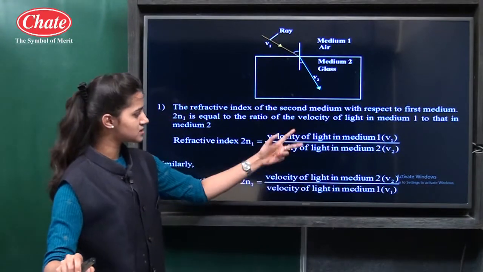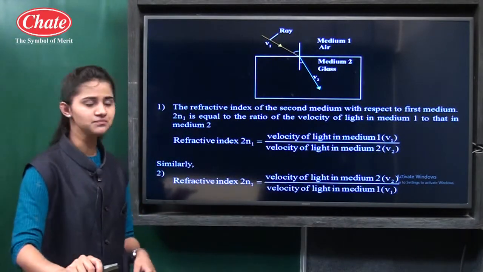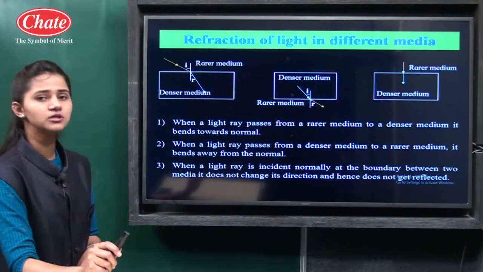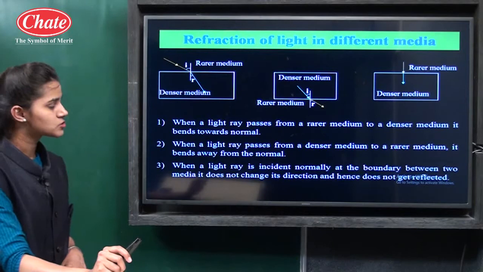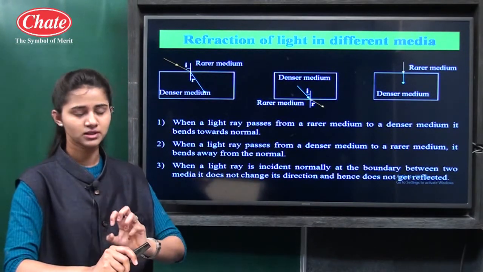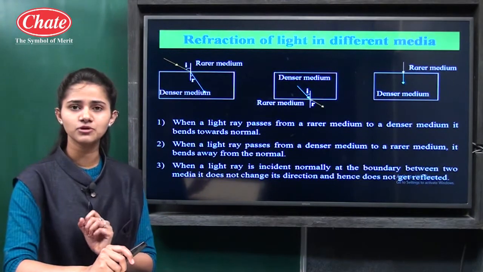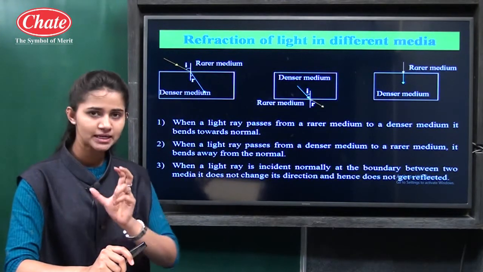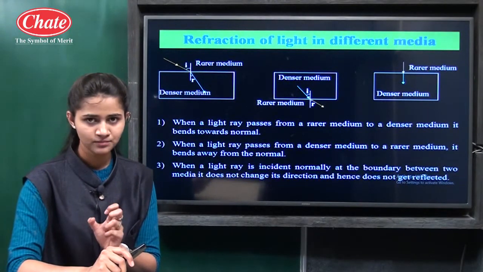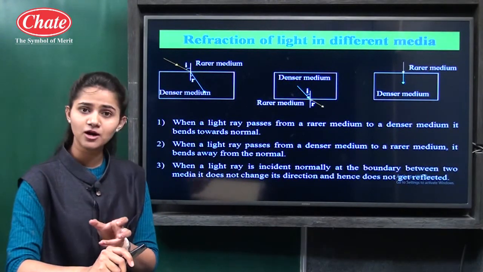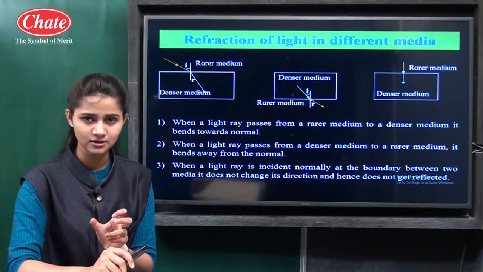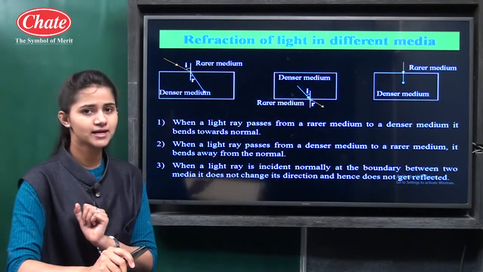So simply it is the inverse of this equation. Okay. Then see refraction of light in different media. We can divide the mediums into a denser medium or a rarer medium. If we take a pair of air and water, air is a rarer medium and water is a denser medium. Or if we take the pair of water and glass, then water, as compared to the glass, is rarer and glass is the denser medium.